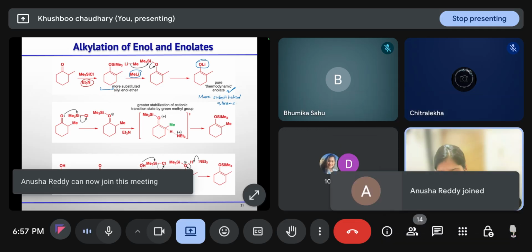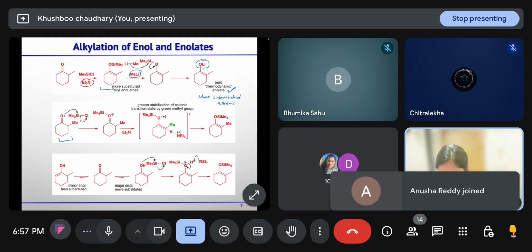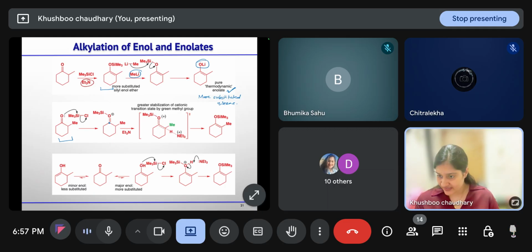And how will it react? You have this silyl ketone, the oxygen will coordinate with silicon, so the electrophilicity of this carbon will increase, and the base will take the proton from the more substituted side to form the more stable intermediate, and then you will get this more substituted silyl enol ether. So the major product comes from the more substituted side, and the less substituted gives the minor product.